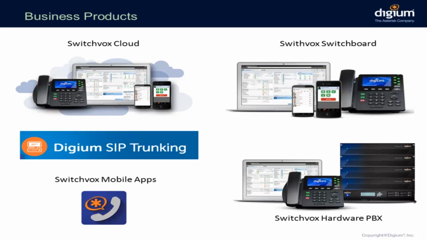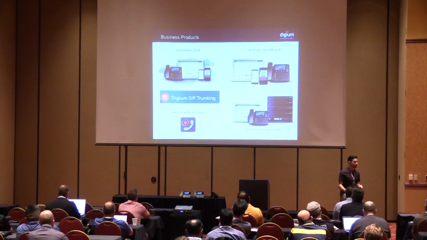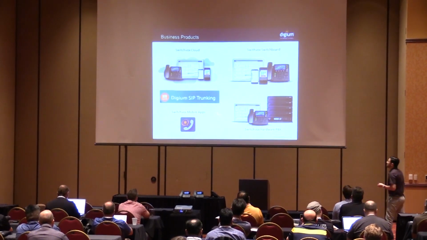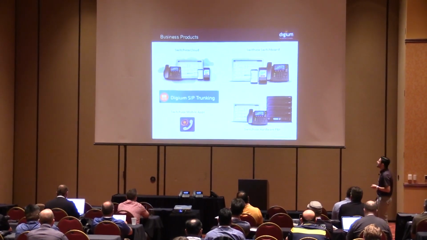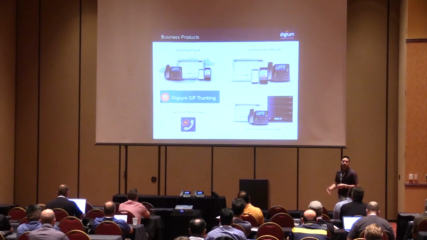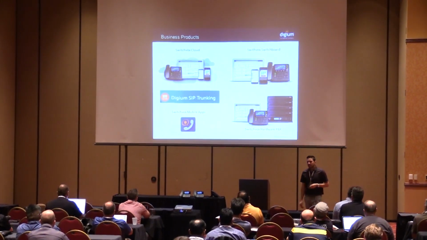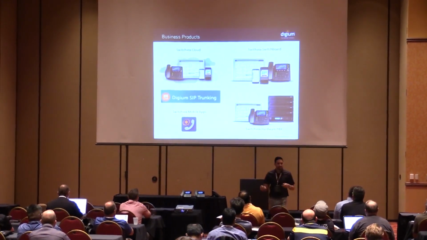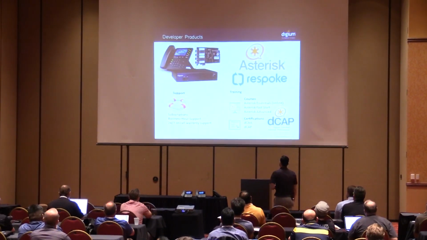And they also have the appliances if you want it on premises. So they will have different appliances to meet your requirements. So you want 50 concurrent calls? That's fine. You want 200 concurrent calls? That's fine as well. It offers SIP trunking and applications for iOS or Android, and I believe even BlackBerry. So you can have that as well.